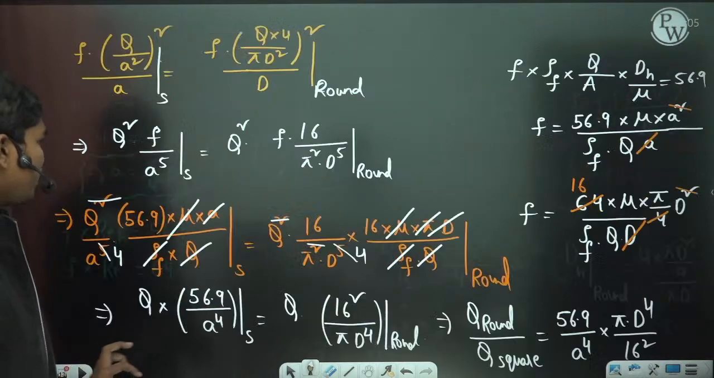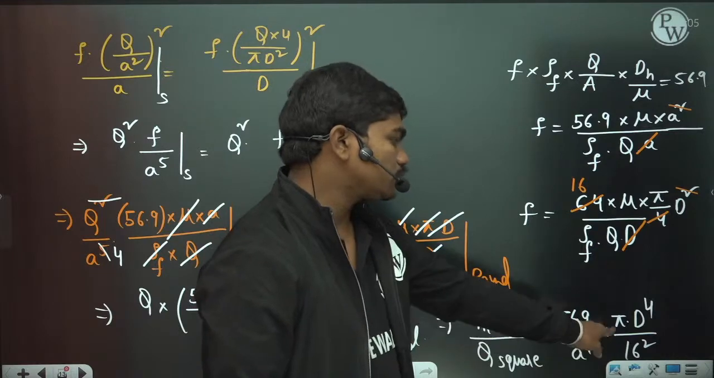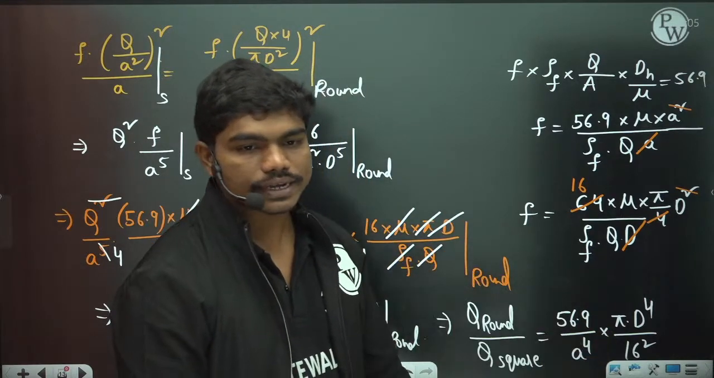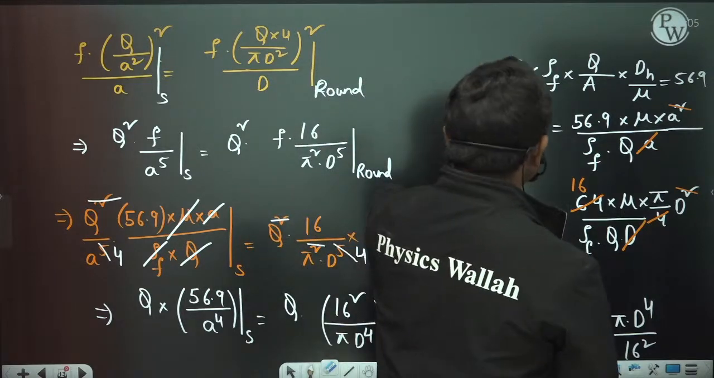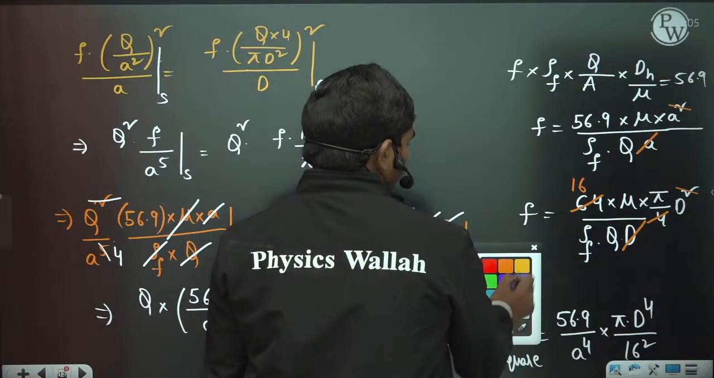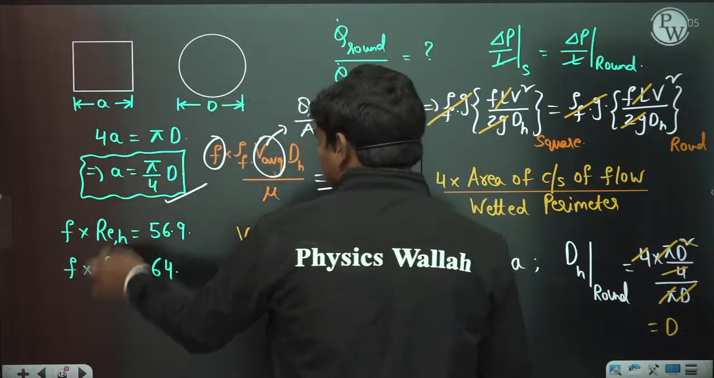A is equal to pi by 4 times d actually. Okay, so if you replace a is equal to pi by 4 times d and simplify, you will get the result. Okay, so please do this calculation. So let us do this calculation. A value can be written as pi by 4 times d.